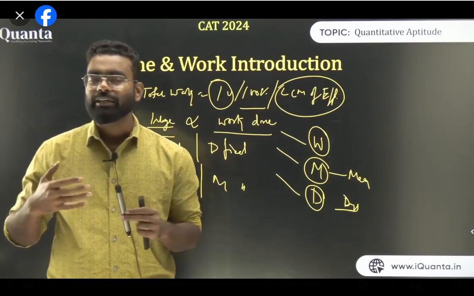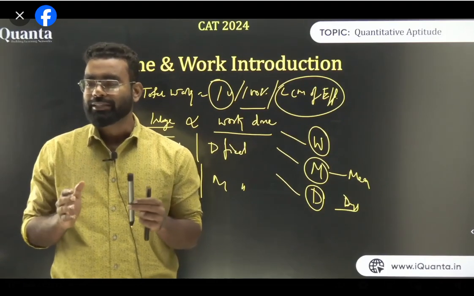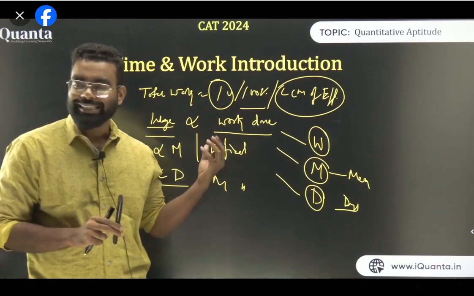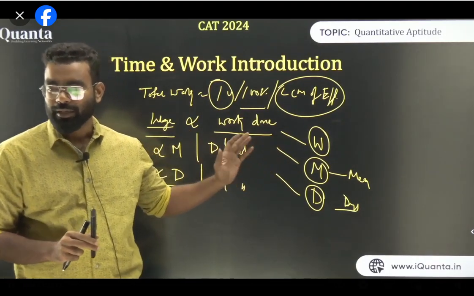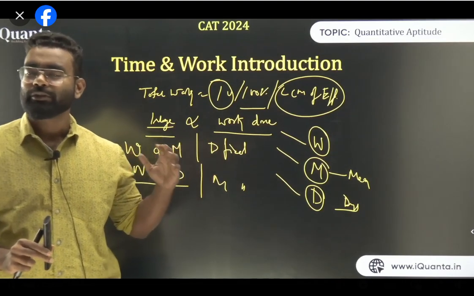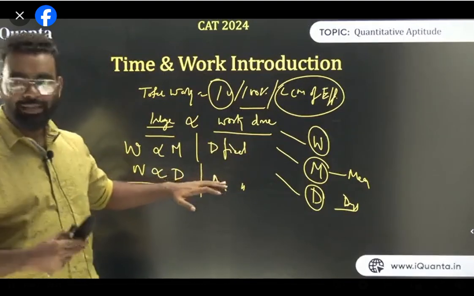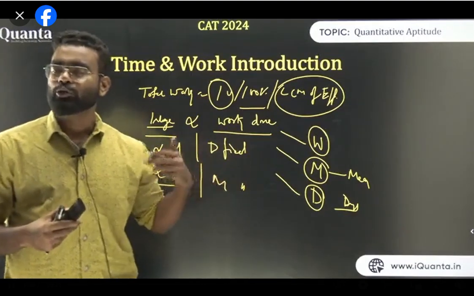So what I was discussing, W is directly proportional to M, W is directly proportional to D, when the other things are fixed. I'm repeating it also. Work done is directly proportional to number of men when days is fixed. Meaning, let's say the work is for 1 day, so if 10 people do 1 unit of work, then 20 people will do 2 units of work, 40 people will do 4 units of work. So this is directly proportional. Similarly, if men is fixed, let's say I'm working alone, if I do 1 unit in 1 day, then in 2 days I will do 2 units.